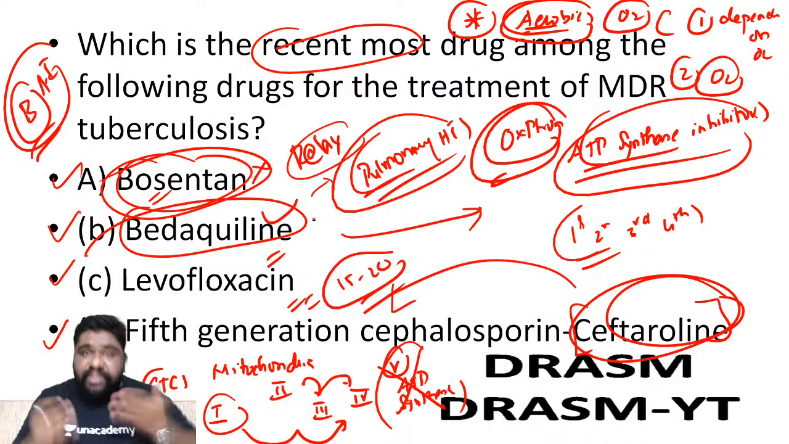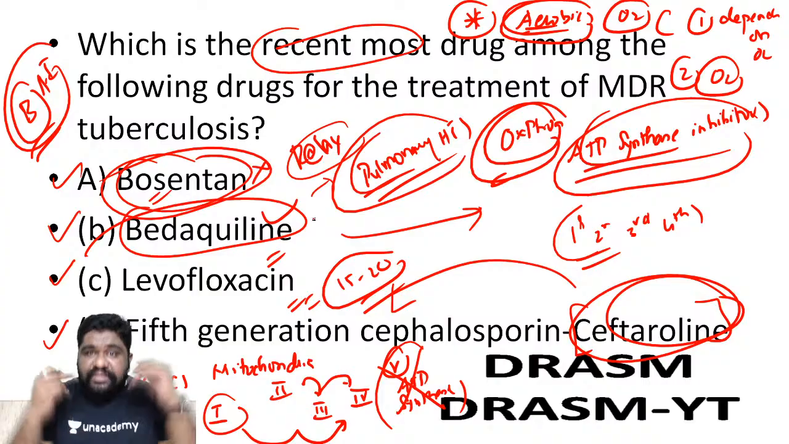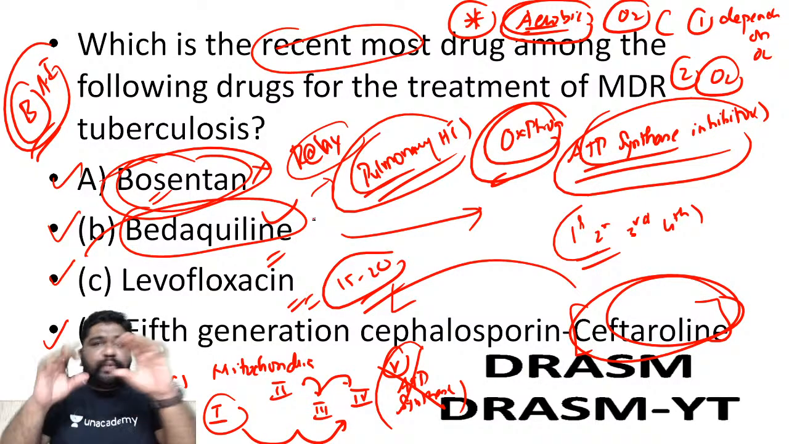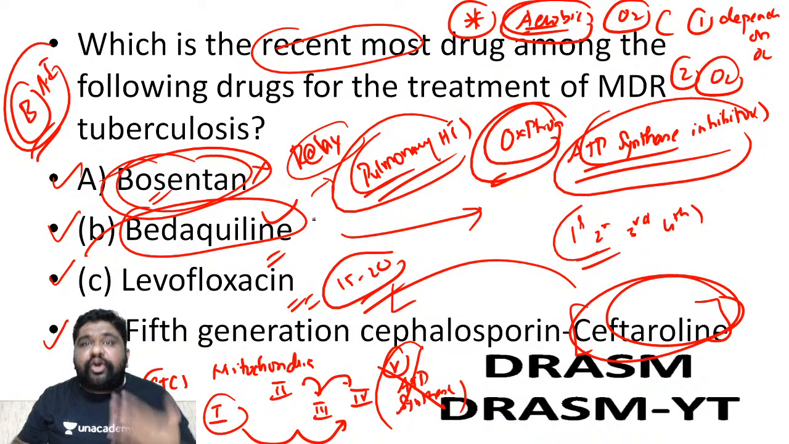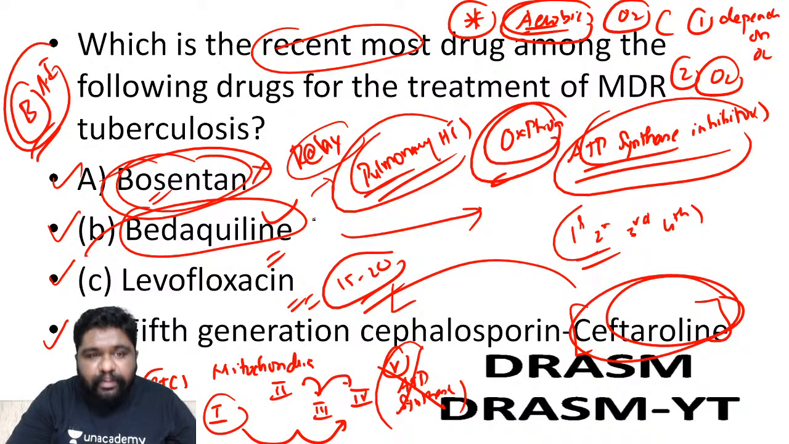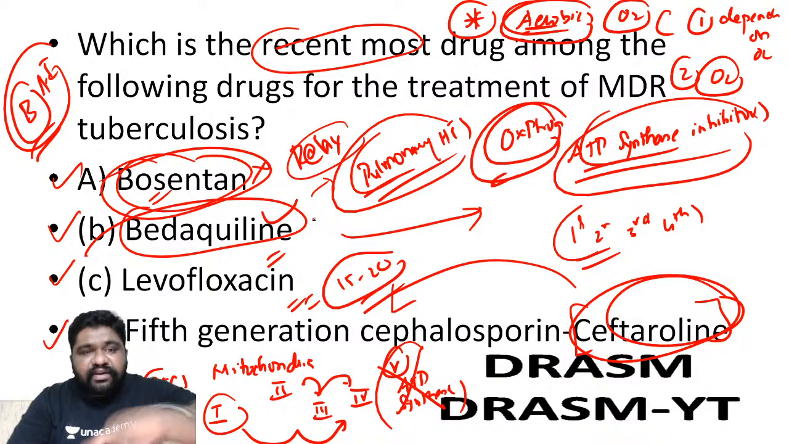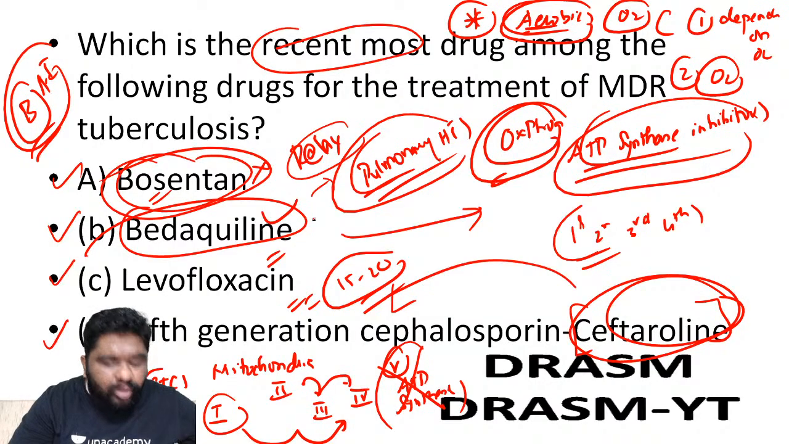is inhibited, even though MTB is highly aerobic, even though it is staying in the apex of the lung, it will be deprived of the ATP, because of which the organism becomes weaker and dies a very slow death. This is why bedaquiline can be effective in multi-drug resistant tuberculosis. I hope you'll be able to remember this.